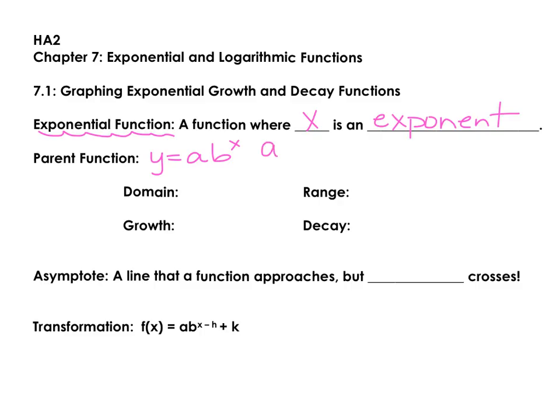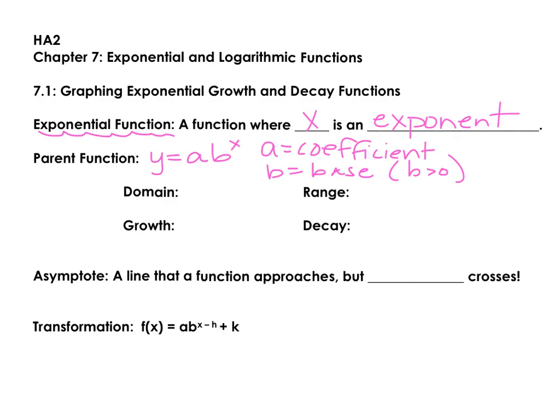A is going to be a coefficient. Notice it's not in parentheses with b. B is your base. And for an exponential function to exist, b has to be greater than 0. And then x is your exponent.